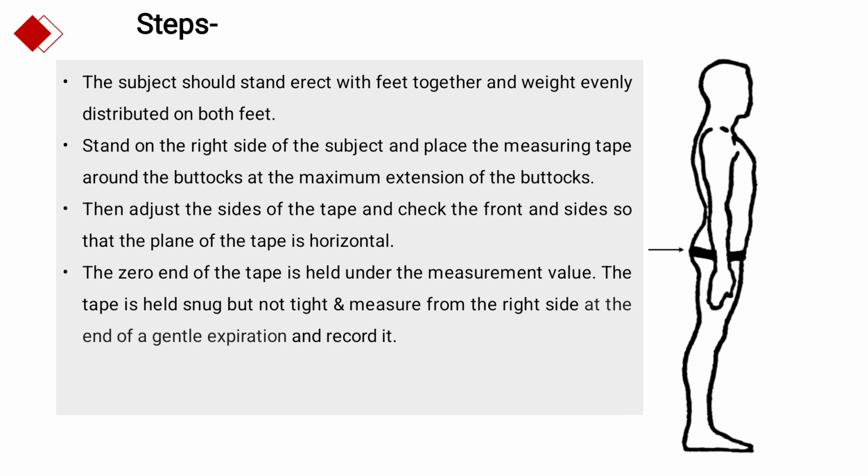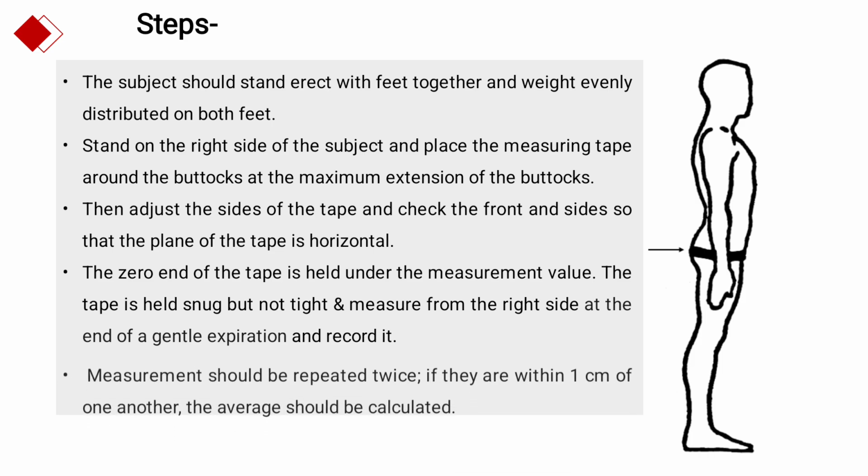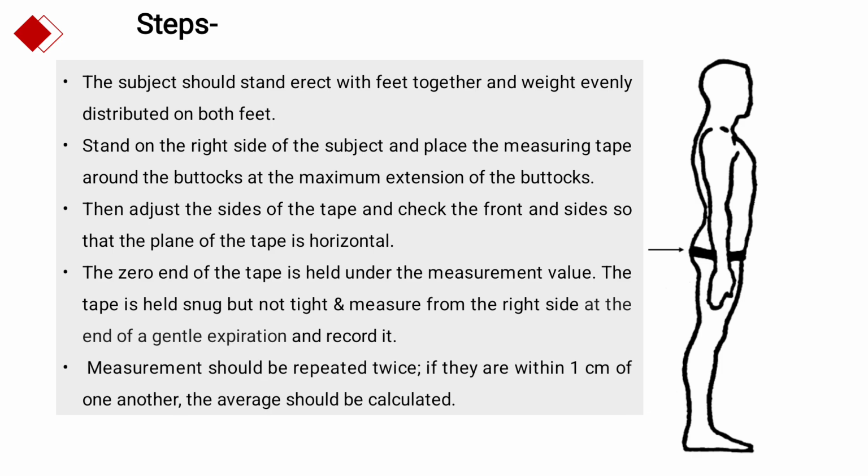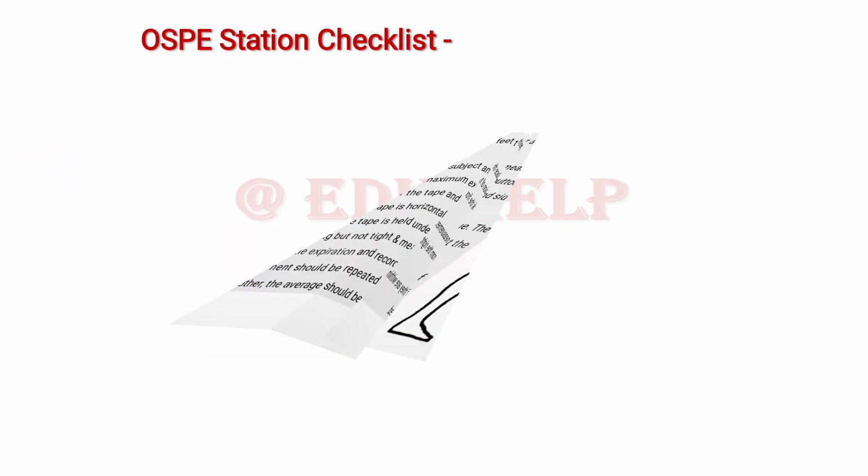Then adjust the side of the tape and check the front and side so that the plane of tape is horizontal. The zero end of tape is held under the measurement value. The tape is held snugly but not too tight, and measurement should be done from right side at the end of gentle expiration or at the end of gentle respiration. And students should measure it twice. If they are within 1 centimeter of one another, the average should be calculated.